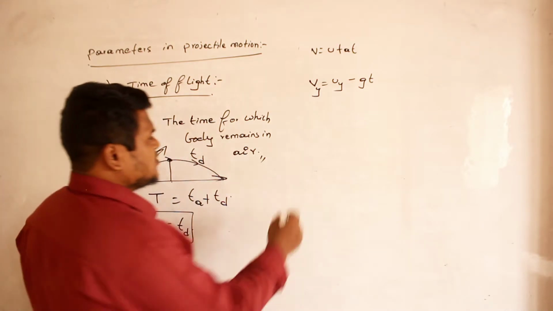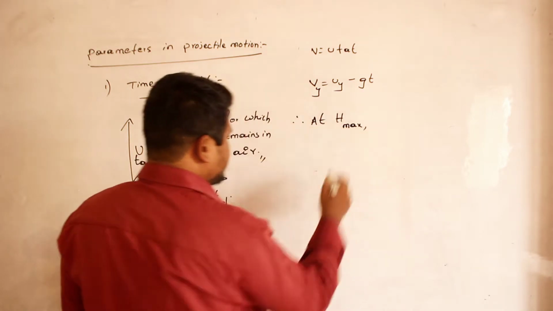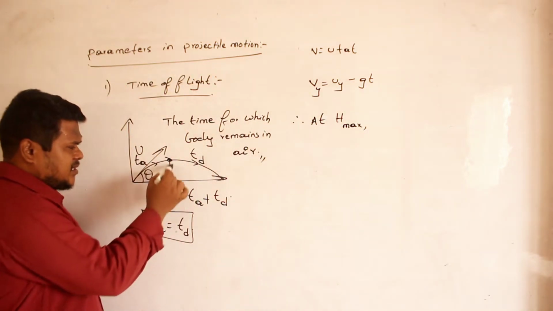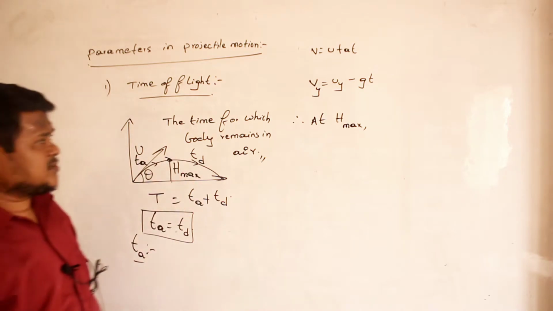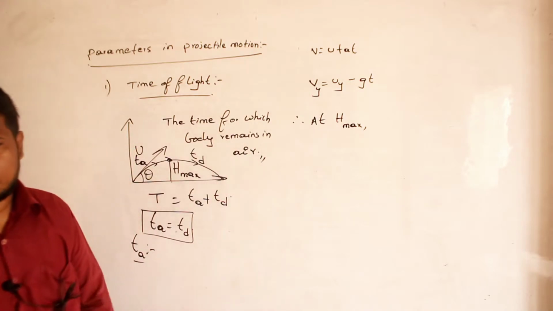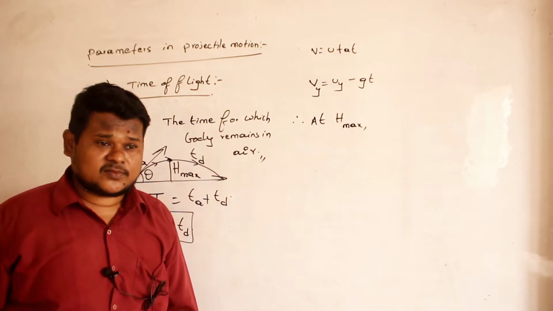Clear? So therefore, at maximum height, at h max. What is meant by h max? This height is nothing but h max, maximum height. So at h max, what is the velocity along y-axis? 0. The body does not have.